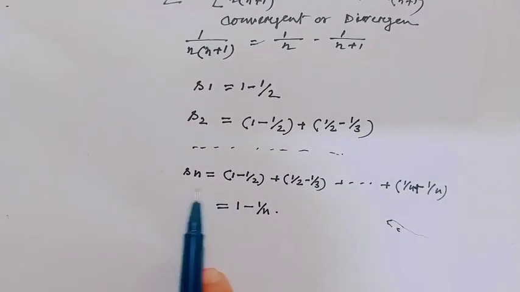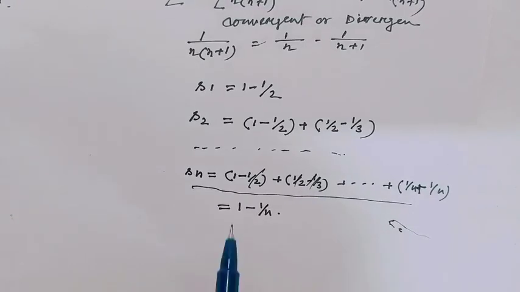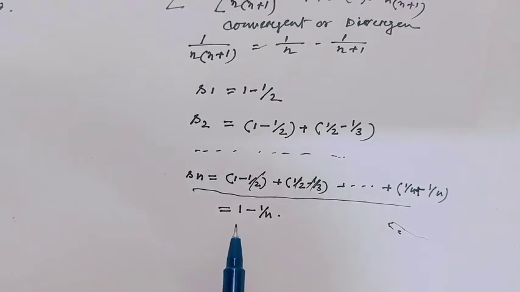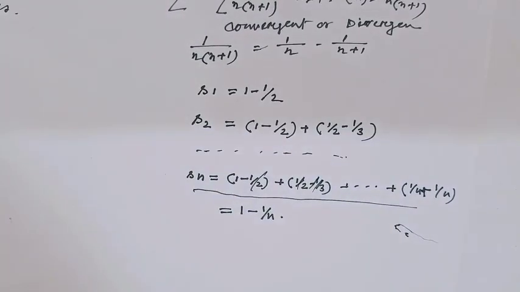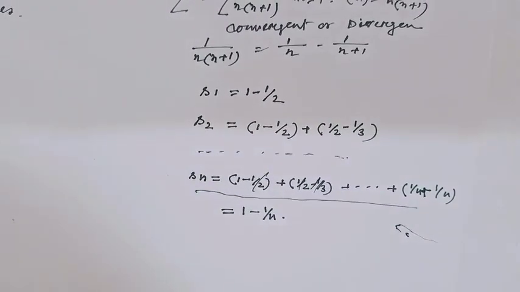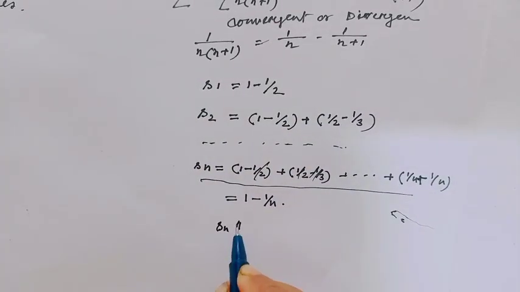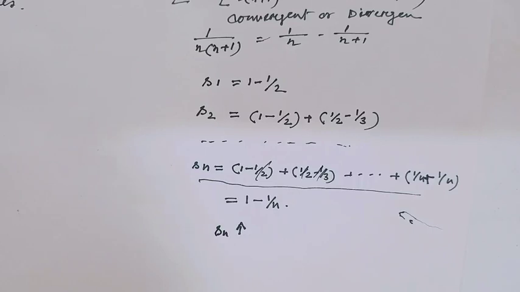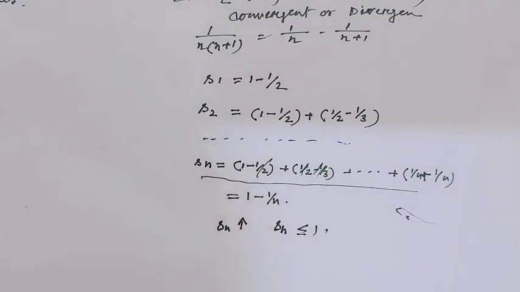Similarly, Sn equals this, and the middle terms cancel. After cancelling, Sn equals 1 minus 1 over n. Notice here Sn is an increasing sequence and Sn is less than or equal to 1.